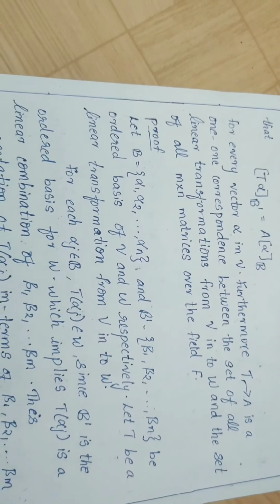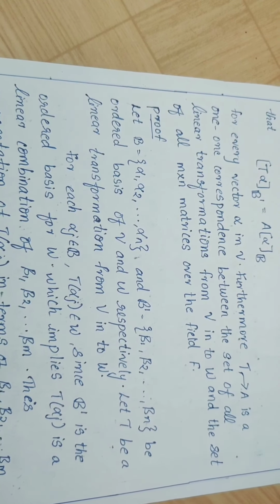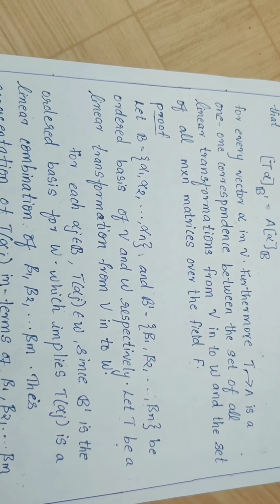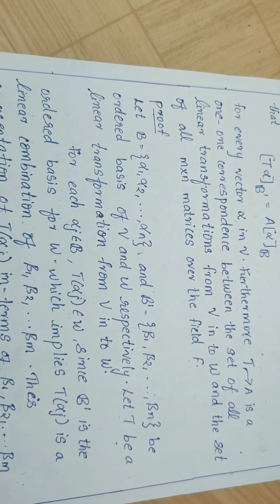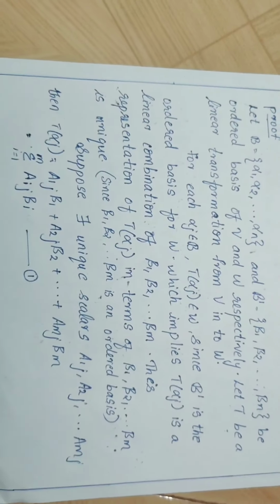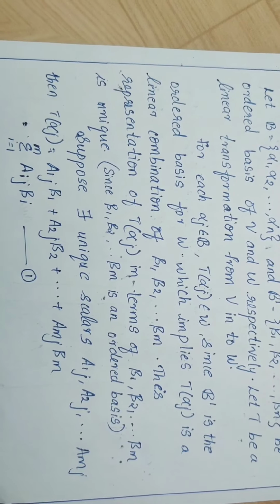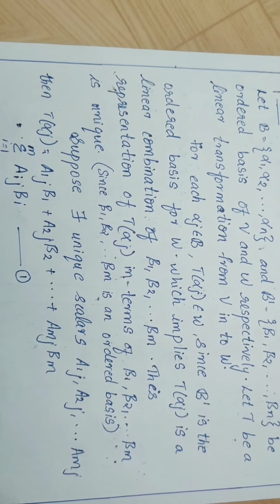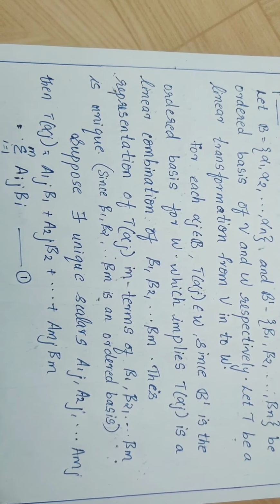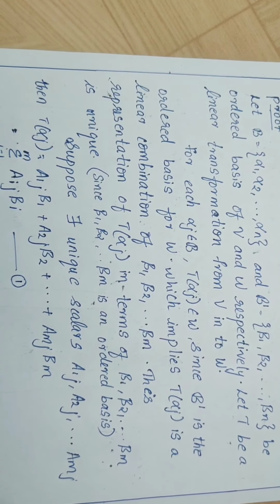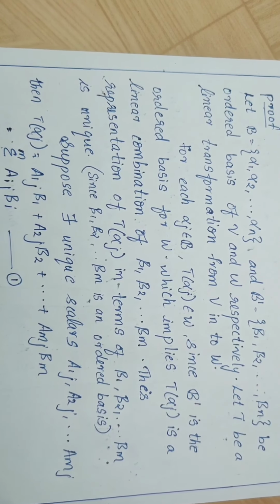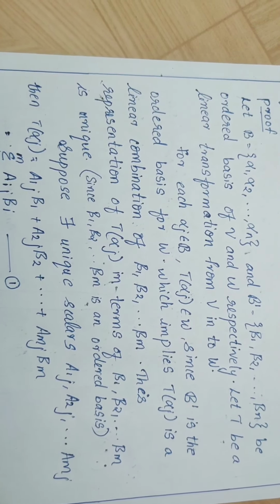To prove this, let script B equal the set alpha 1, alpha 2, etc., alpha n, be an ordered basis for V, and script B dash equal the set beta 1, beta 2, etc., beta m, be an ordered basis for W, and T be a linear transformation from V to W. Then for each alpha j belonging to script B, T of alpha j belongs to W. Since script B dash is an ordered basis for W, T of alpha j is a linear combination of beta 1, beta 2, etc., beta m, and the representation is unique.